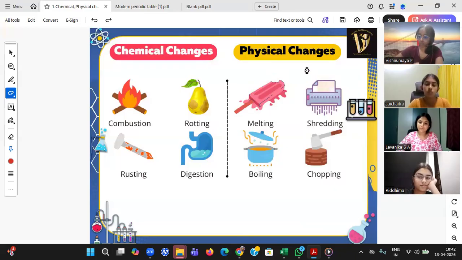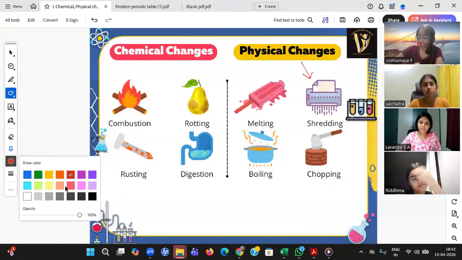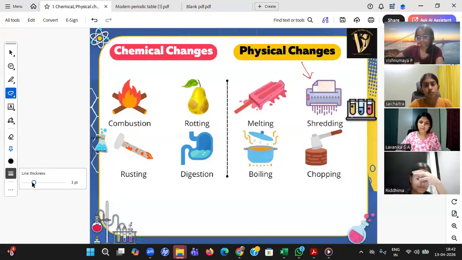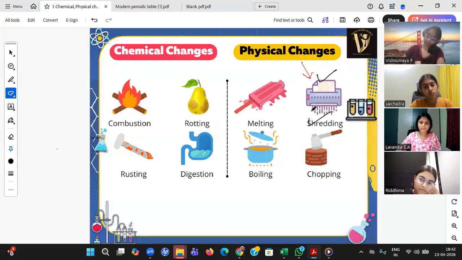Yes, Lavanika, shredding. Why is it termed a physical change? It is termed a physical change because paper is going to be paper even if it is shredded. Wonderful. Right answer. Big paper to small paper, that's all. There is no change, no new compound formed. And it's reversible. Practically we don't do it, but you can do it.